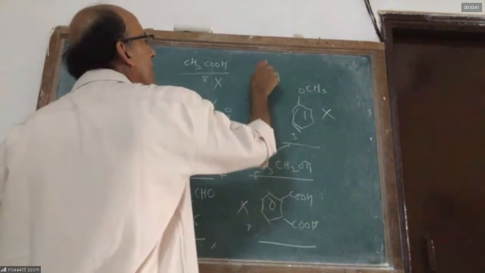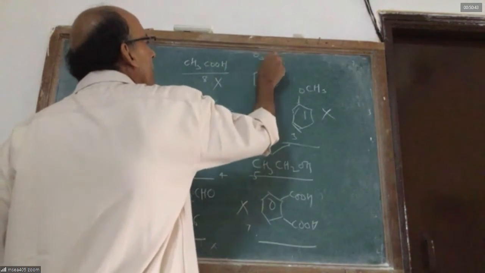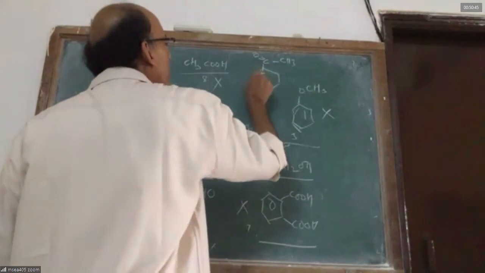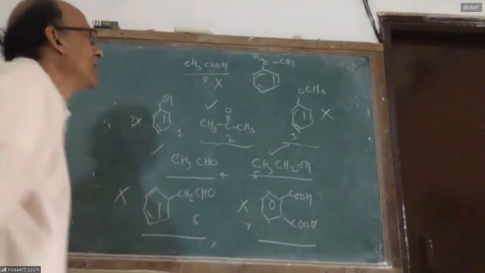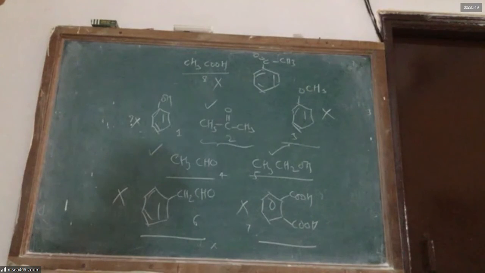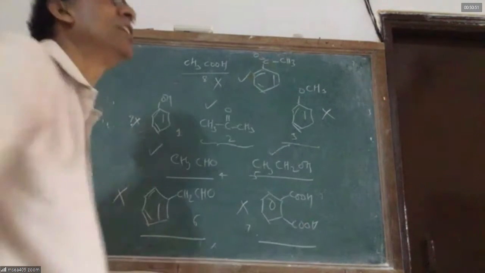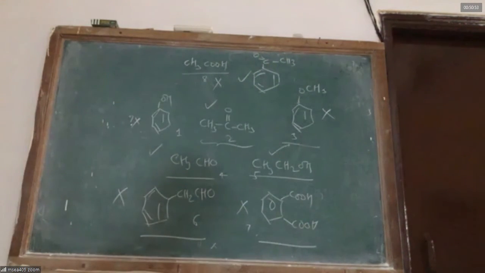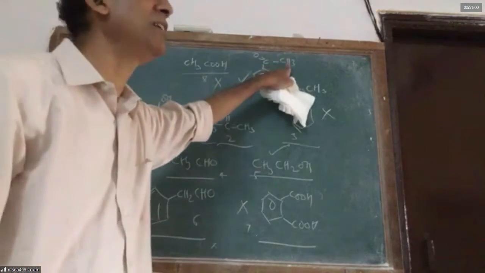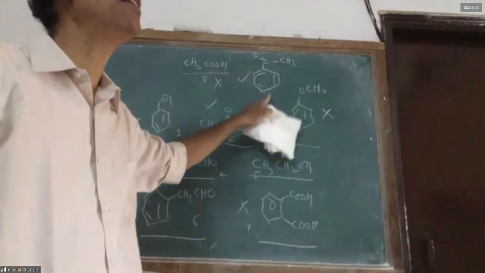Finally, acetophenone. Can it give the iodoform test? Yes, sir. Very good. They asked this question in IIT last year. So acetophenone, because it is a ketone with 3 alpha hydrogens on one side, can happily give iodoform.